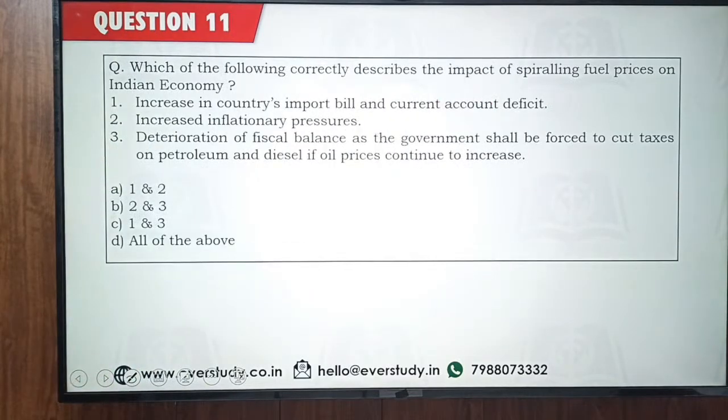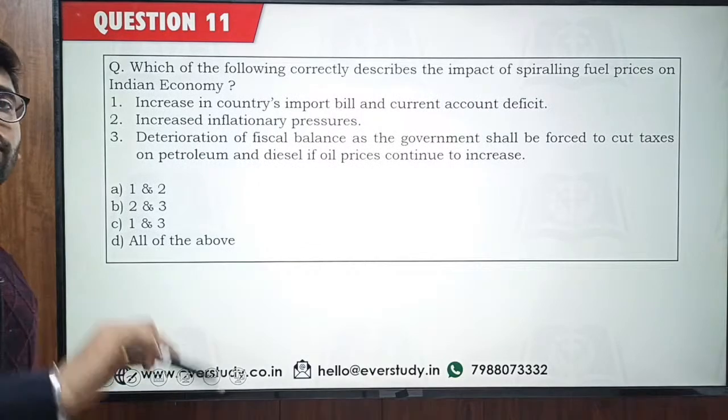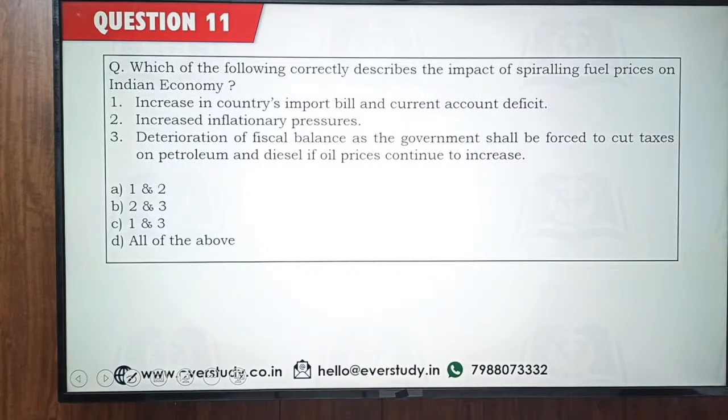Okay. Now, impact of spiraling fuel prices on the Indian economy. Now let's discuss a question about it. Let's see if you can answer this one. Which of the following correctly describes the impact of spiraling fuel prices on Indian economy?